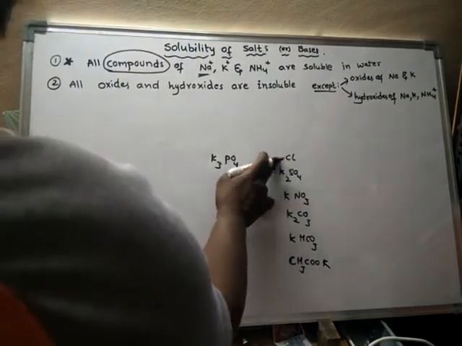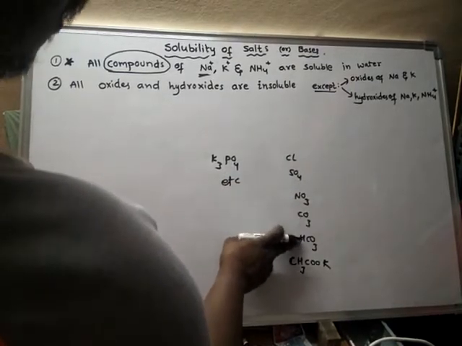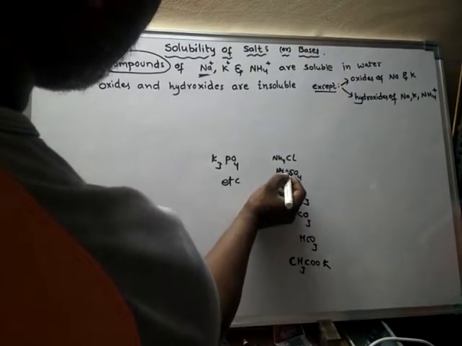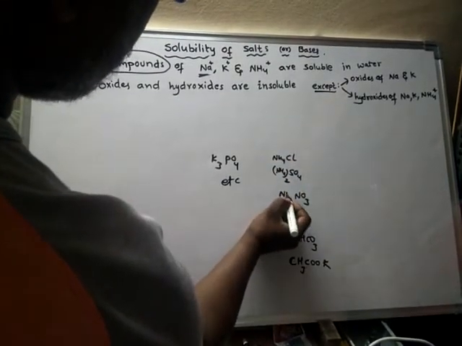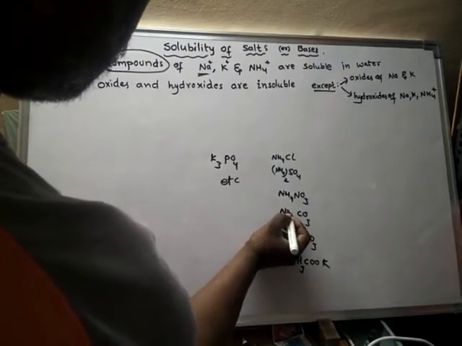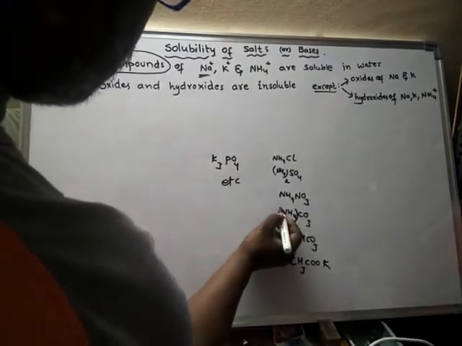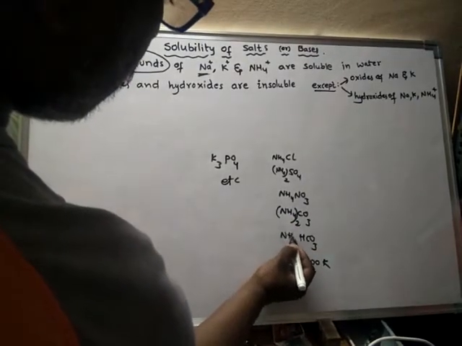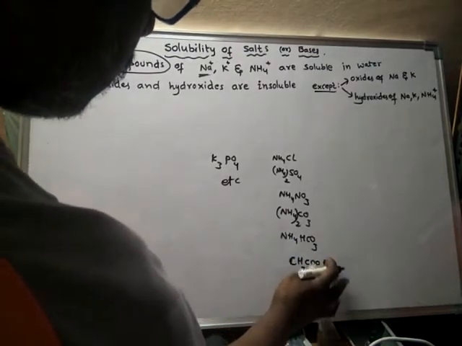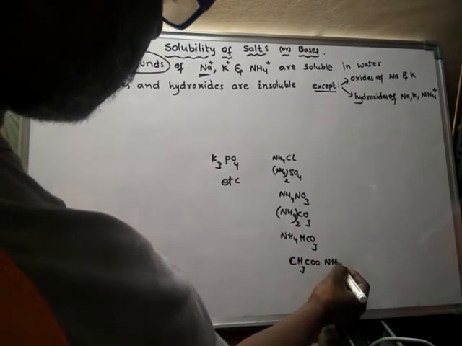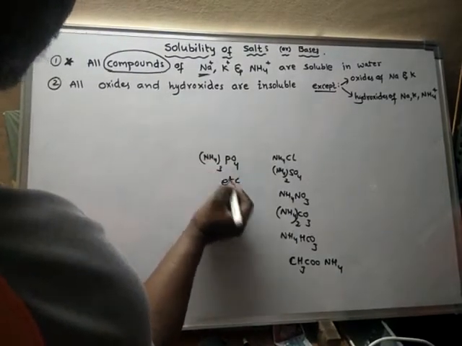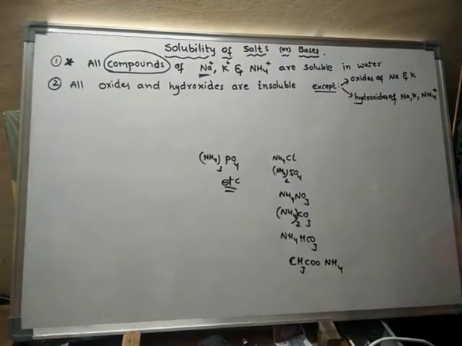Or else replace all these with ammonium: ammonium chloride, ammonium sulfate, ammonium nitrate, ammonium carbonate, ammonium bicarbonate, ammonium acetate, ammonium phosphate, etc. All these compounds are soluble in water.